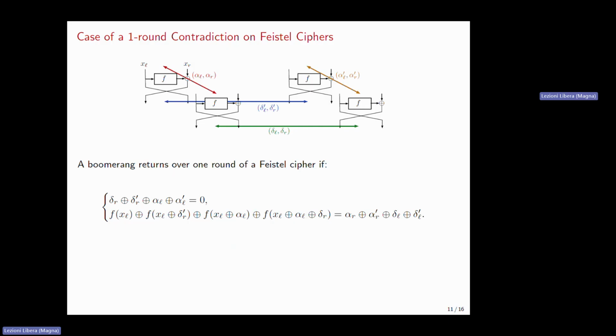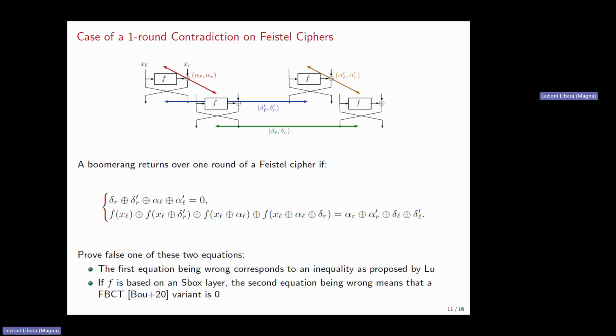With the notation given in this figure here, we can write what it means for a boomerang to come back over 1 middle round of a Feistel cipher. And we obtain these 2 equations here. Now, if we want to show that there is a contradiction, we need to show that either the first or the second one is impossible.